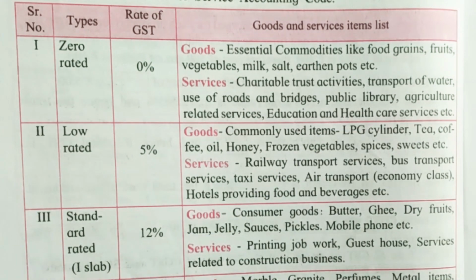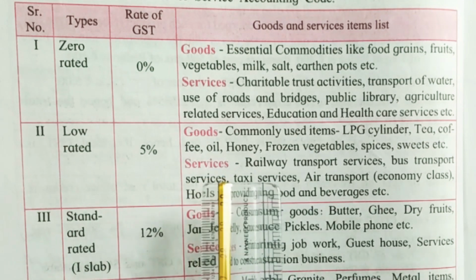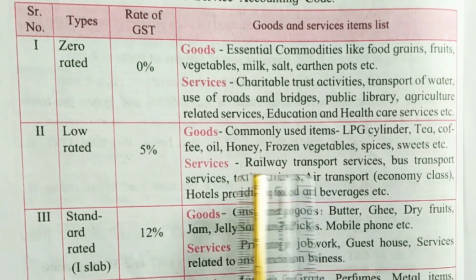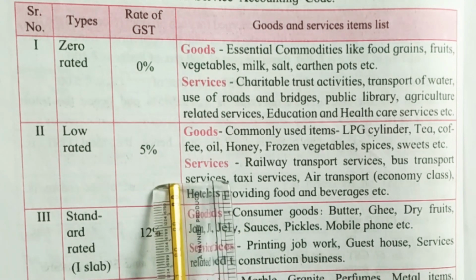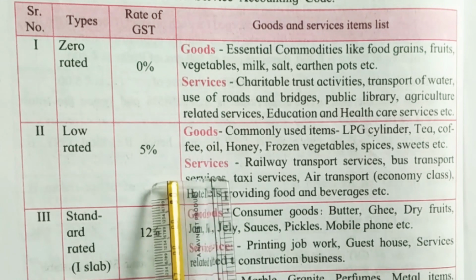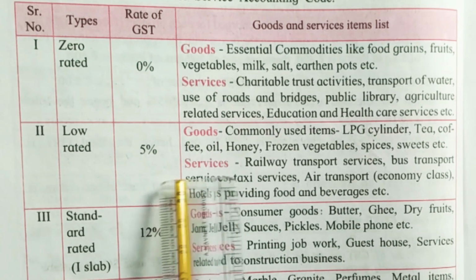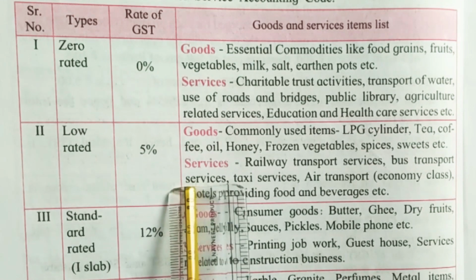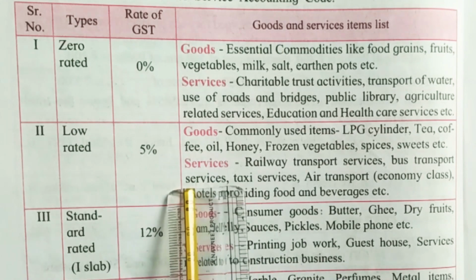Then the second type is low rated. The rate of GST is 5%. Out of this 5%, 2.5% of the GST goes to the central government, that is CGST, and 2.5%, half of it, goes to the state government, that is SGST.